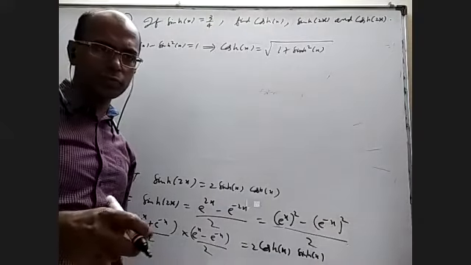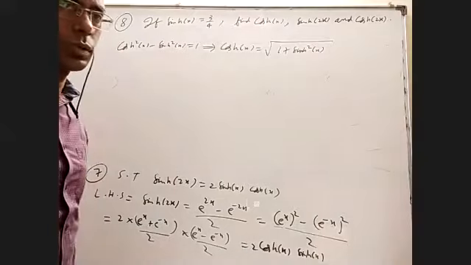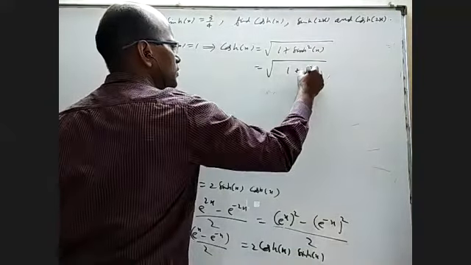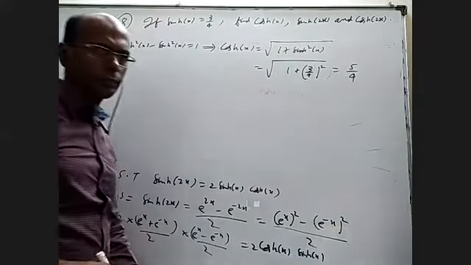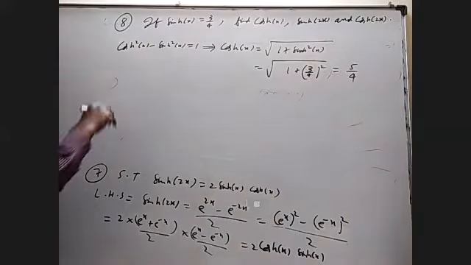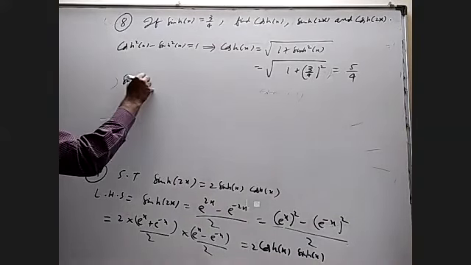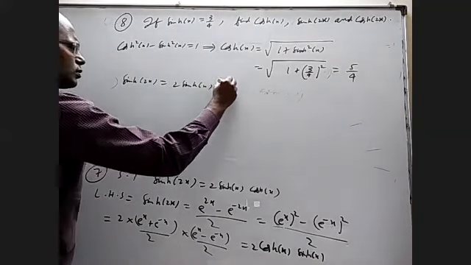Because e power x is positive, e power minus x is positive, their sum divided by 2 is also positive. This will be 1 plus 3 by 4 whole square, which you simplify, you'll get 5 by 4. And then sinh of 2x is 2 sinh of x cosh of x.